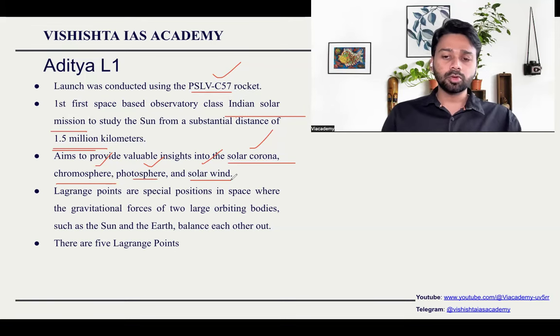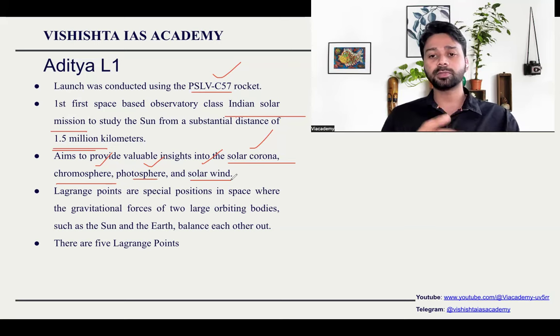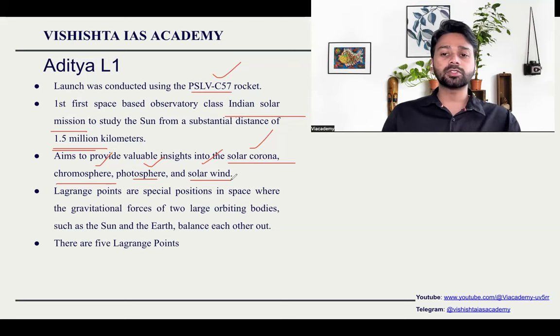Chromosphere: chromo means color, sphere means the entire sphere. So the chromosphere is the outer surface of the sun. The photosphere is the region in the lower atmosphere of the sun, from which the entire burning happens, and it is the red color which you can see on the sun. It comes from the photosphere only.